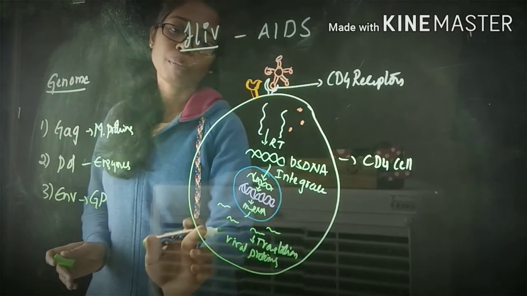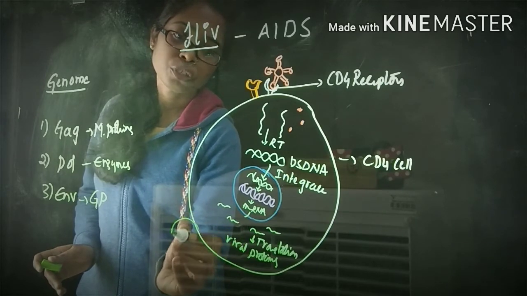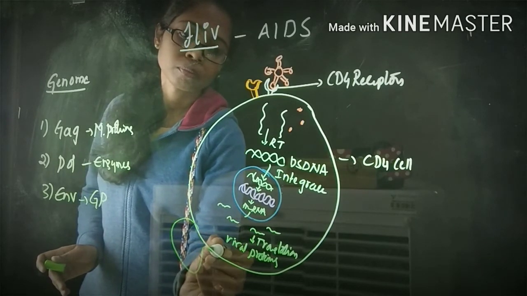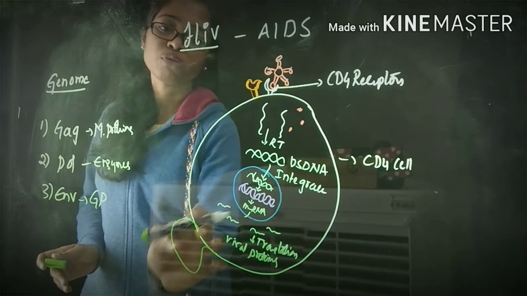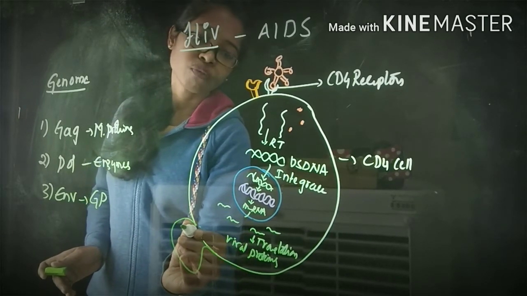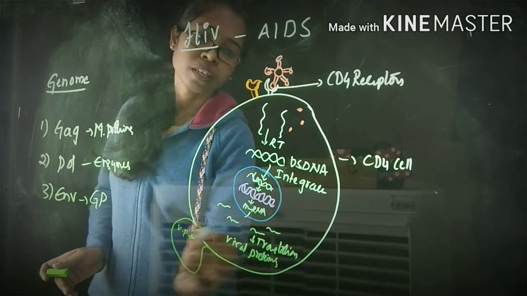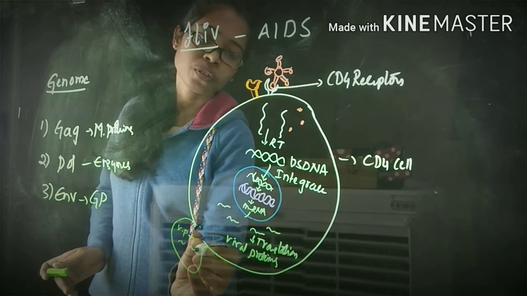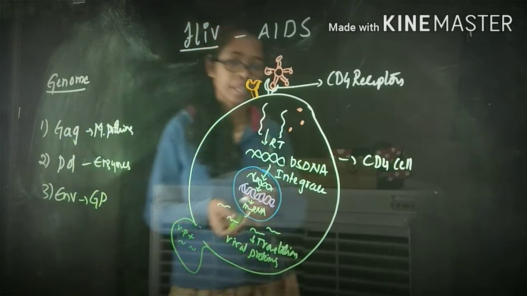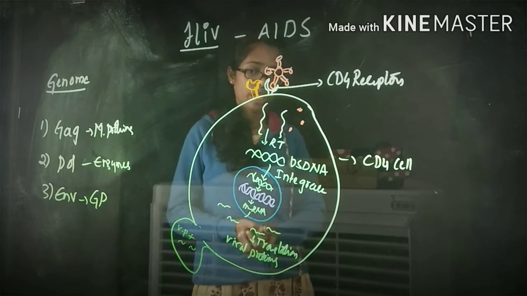See later on what happens here. Whatever these viral proteins are present, they will be reaching, along with the single-stranded mRNA, forming an immature HIV.